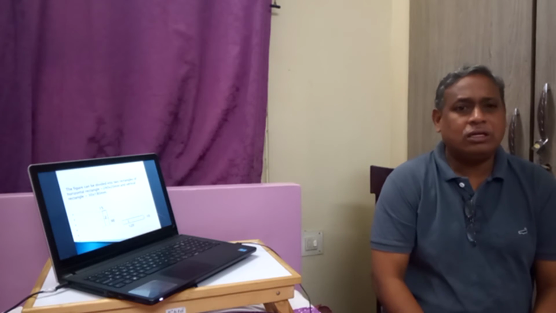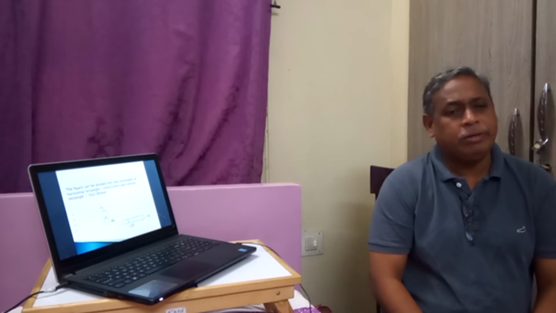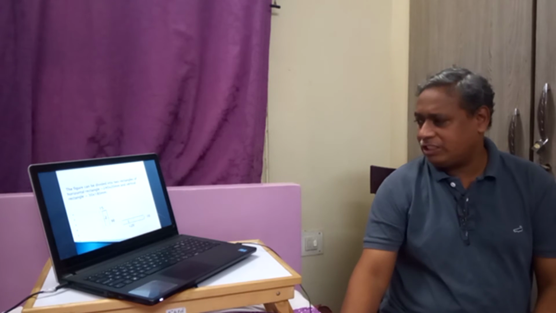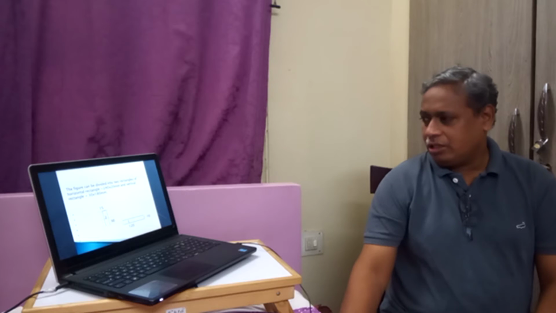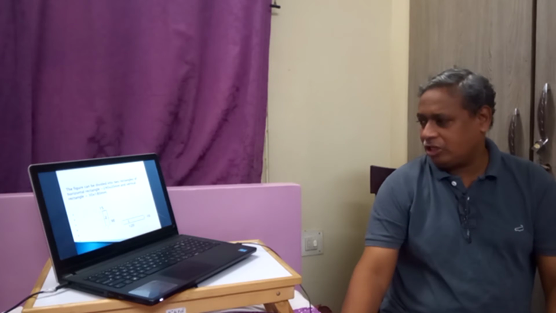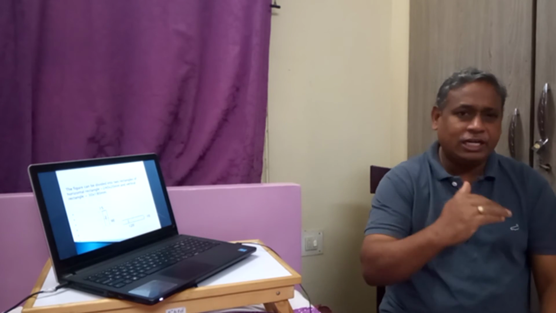We know that since they are rectangles, the centroid of a rectangle is b by 2 and d by 2. Therefore, the centroid of this rectangle in horizontal direction, the total length is 30, will lie at 15. Similarly, the total height is 180, so half of this is 90. So for this rectangle, the centroid lies at 15 and 90.